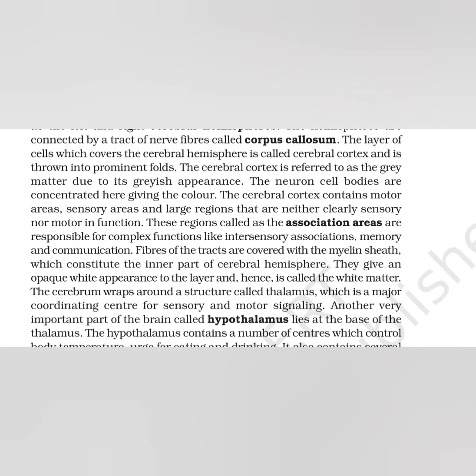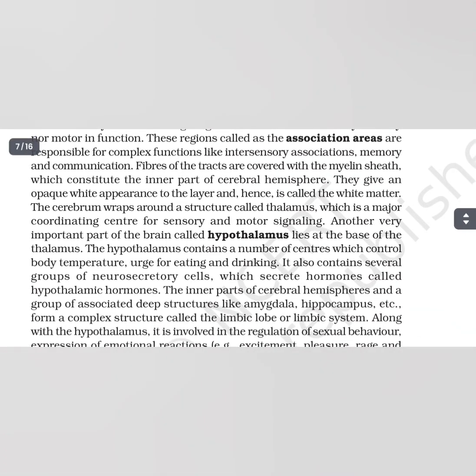The cerebral cortex contains motor areas, sensory areas, and large regions that are neither clearly sensory nor motor in function. These regions, called the association areas, are responsible for complex functions like intersensory associations, memory, and communication. Fibers of the tracts are covered with the myelin sheath, which constitute the inner part of the cerebral hemisphere. They give an opaque white appearance to the layer and hence it is called the white matter.